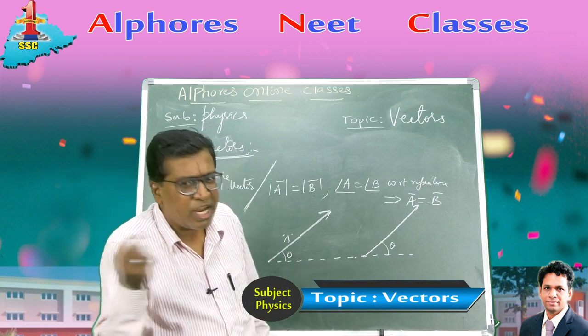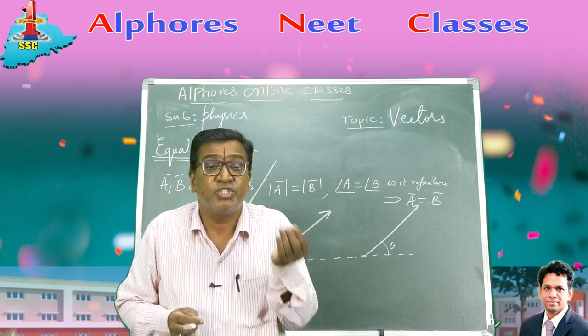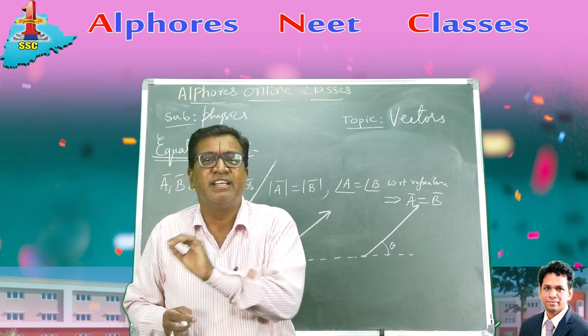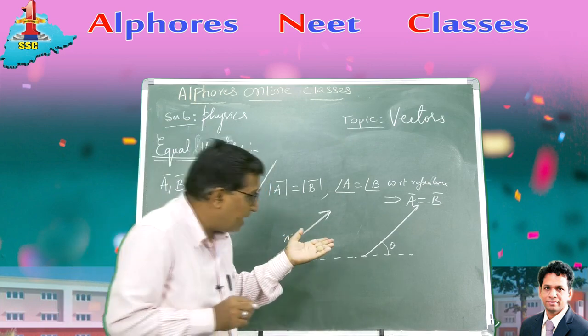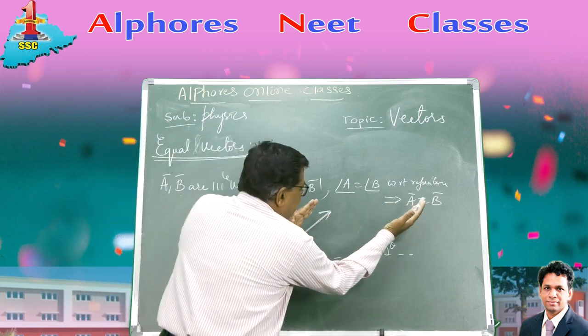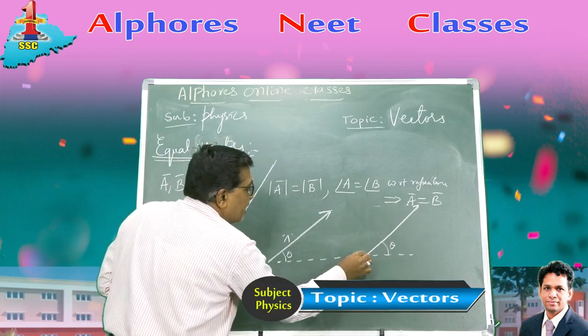In English, how do you say it? If two similar vectors have the same magnitude and the same direction, then they are termed as equal vectors. Well, diagram wise, I denote it like this. I was explaining: shift B to A. When I shift it parallelly to A like this, their initial points coincide.